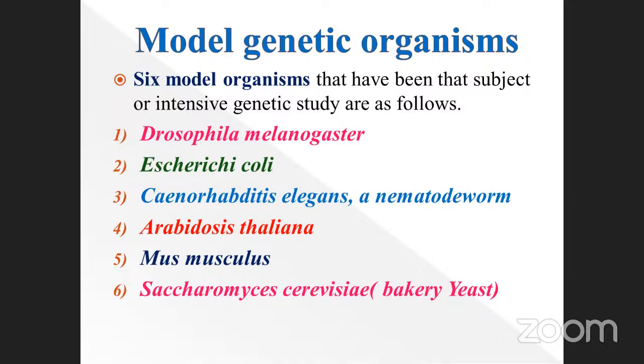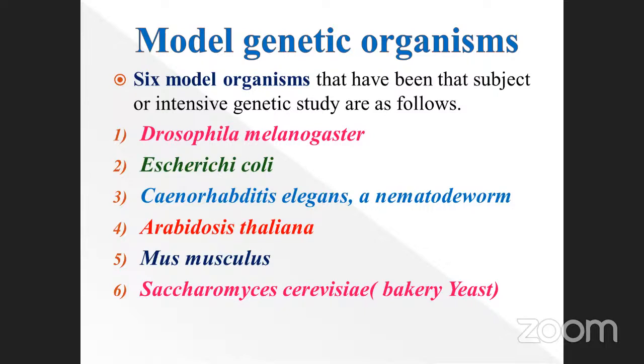Mus musculus is another one. And the last one is Saccharomyces cerevisiae, bakery yeast. The zoological name is also asked many times, for the yeast. The name is Saccharomyces cerevisiae. It is obtained from sugarcane molasses. Sugarcane molasses, this is very, very important. These are the 6 model organisms that were used for genetical studies. Okay, this is very, very important.